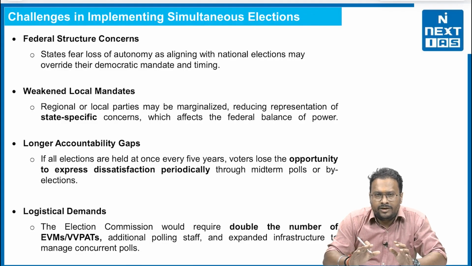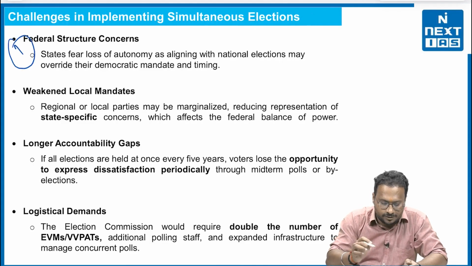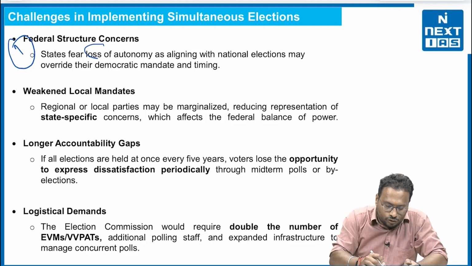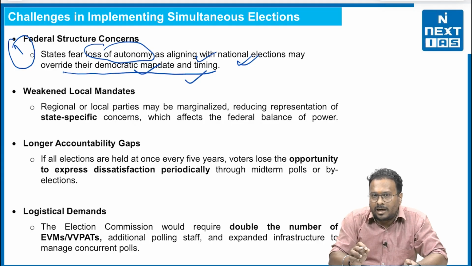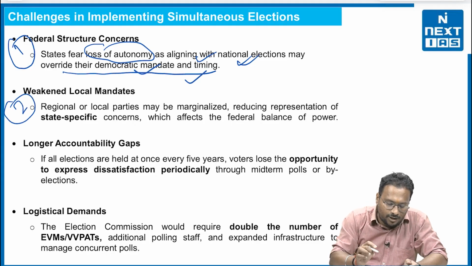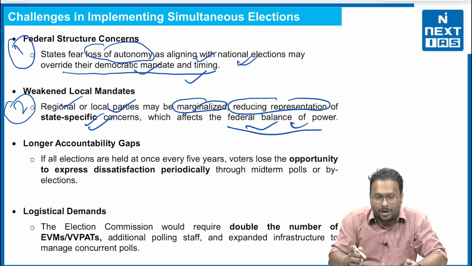Now, if the picture is so gloomy, then there must be certain challenges associated. The first challenge is the federal structure concern. That means the states fear loss of autonomy, as aligning with the national elections may override their democratic mandate and the timing as well. Second, weakened local mandates means that regional or local parties may be marginalized, reducing the representation of state-specific concerns, which affects the federal balance of power.